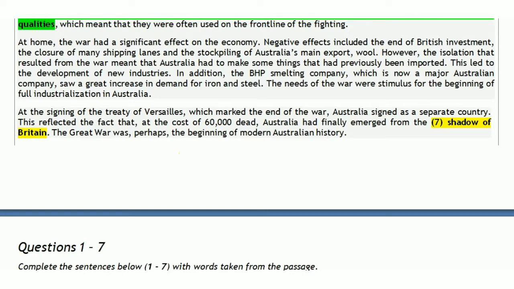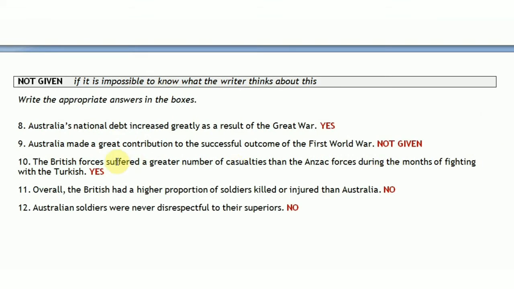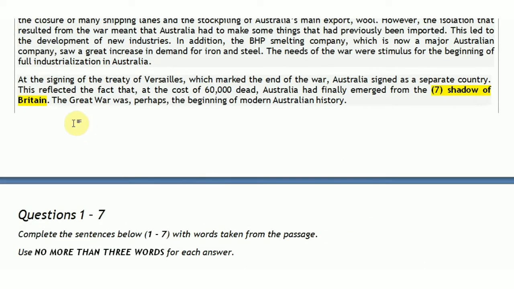So definitely from this we can say that the answer is not given, and also because nothing is written in the passage about the great contribution of Australia towards this outcome. Like Australia was responsible for signing this treaty. Due to the contribution of Australia, the countries agreed to sign this Treaty of Versailles.